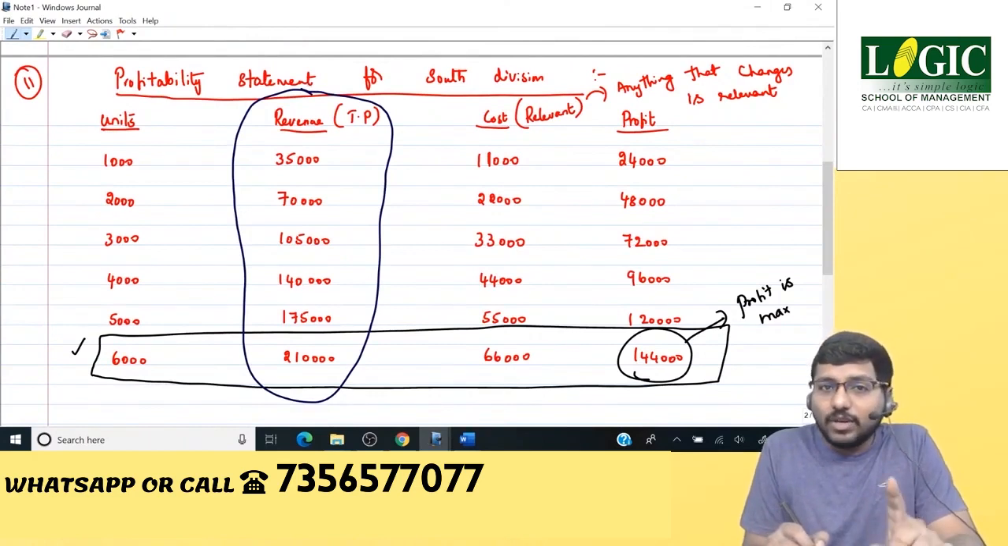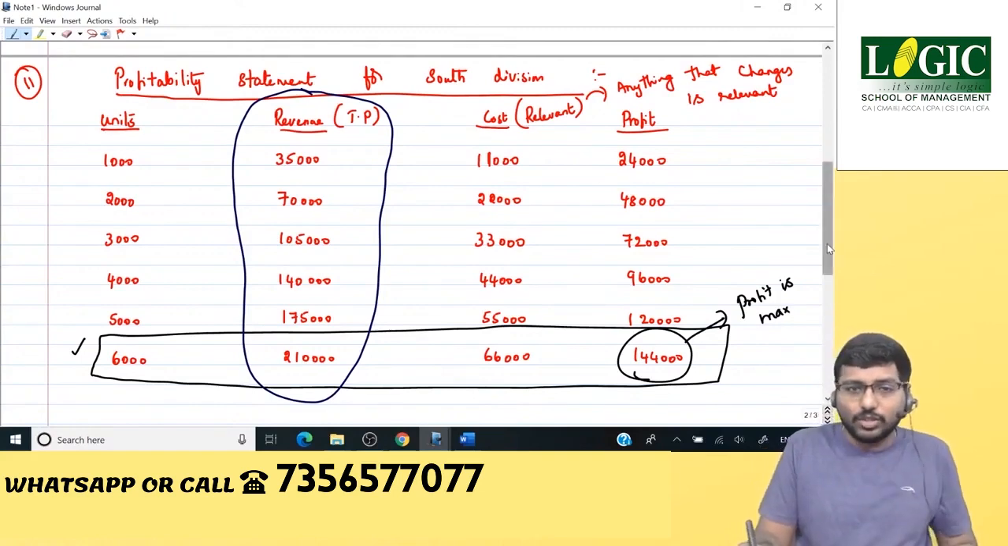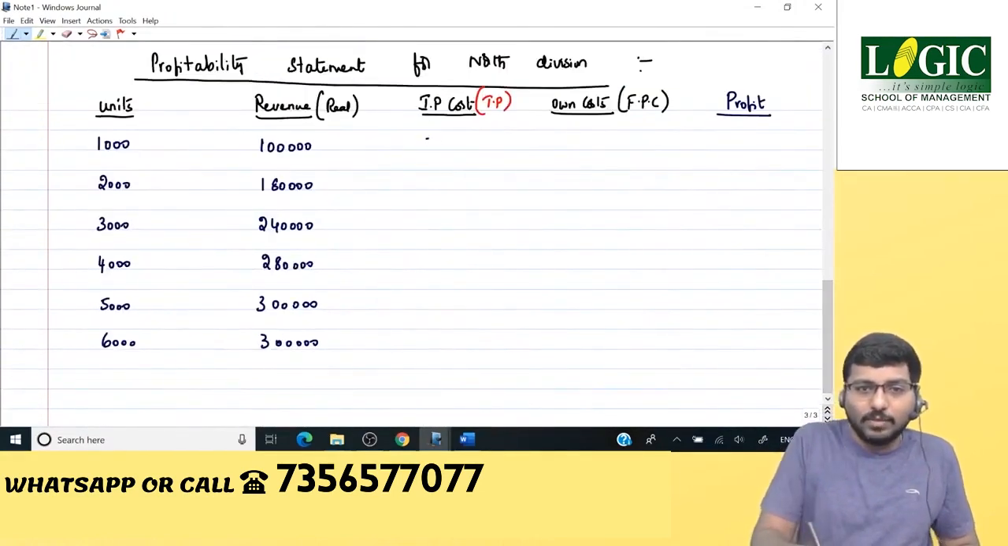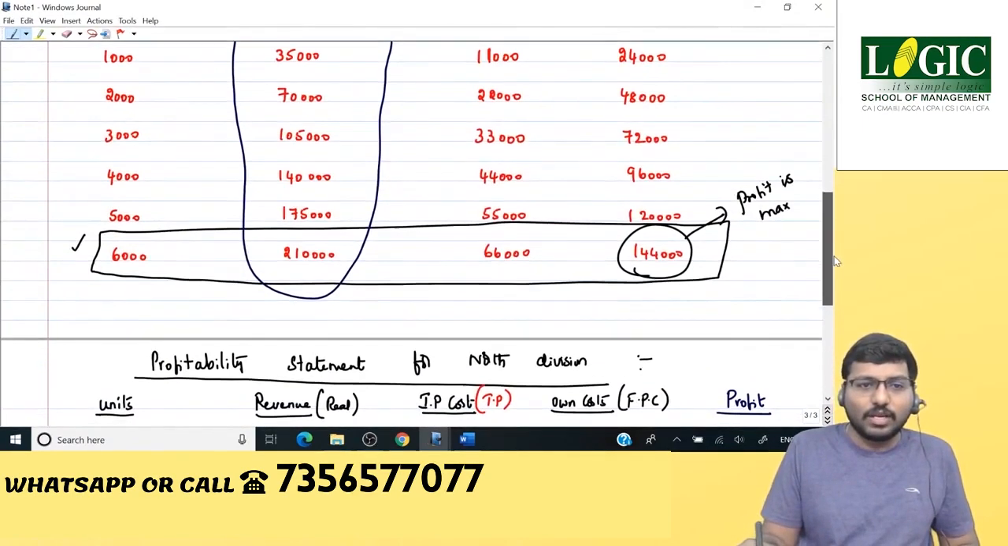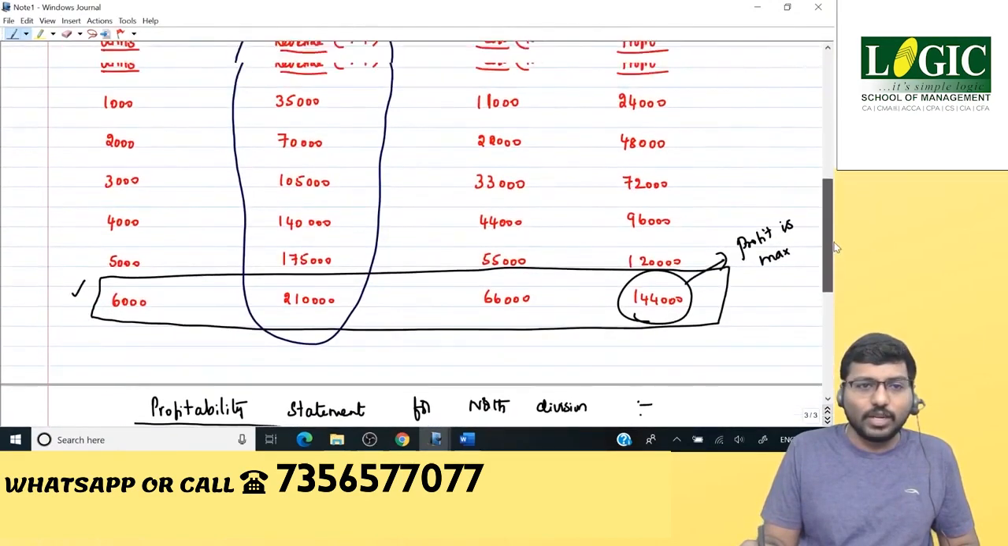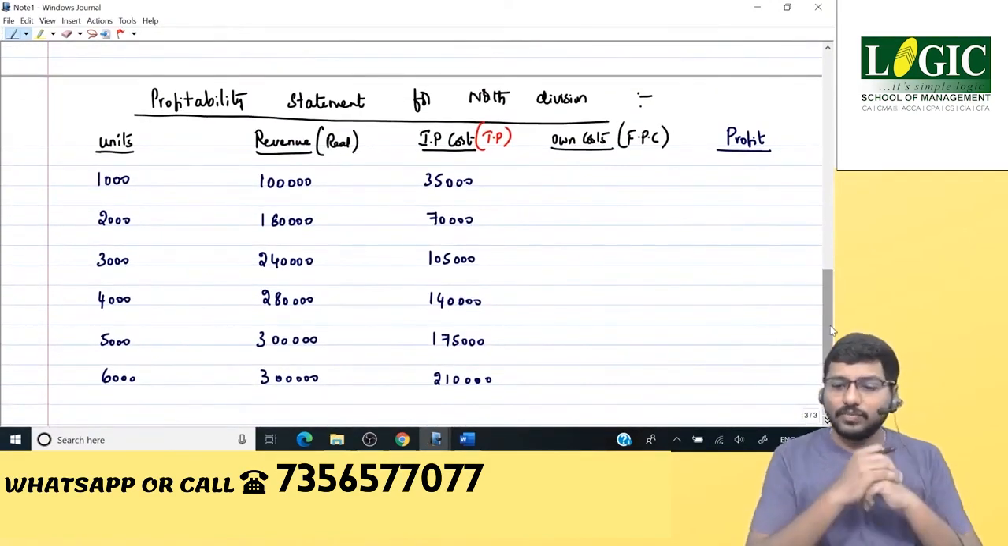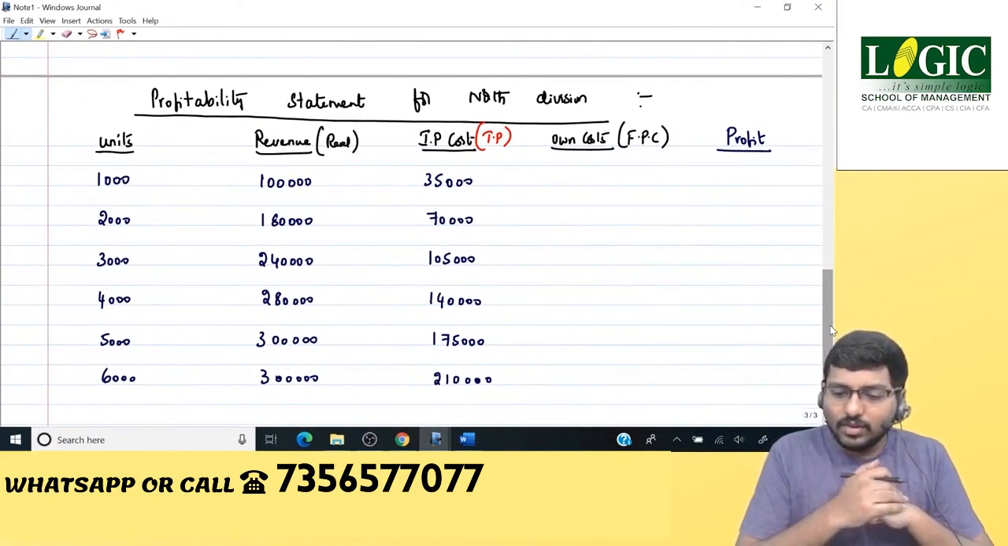So this is the revenue for South division, that is the supply division, which means this is the cost for the North division. So what should be your answer? Copy paste. 35,000, 70,000, 1,05,000, 1,40,000, 1,75,000, 2,10,000. If I'm not wrong, I hope I'm correct with the numbers. 2,10,000, 175, 140, 105, 70 and 35. Done. Fantastic. Very good.